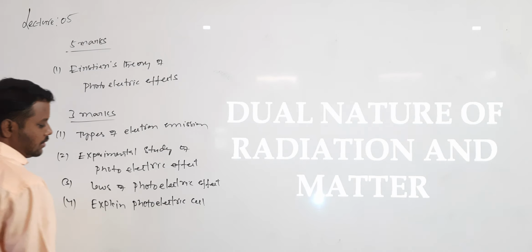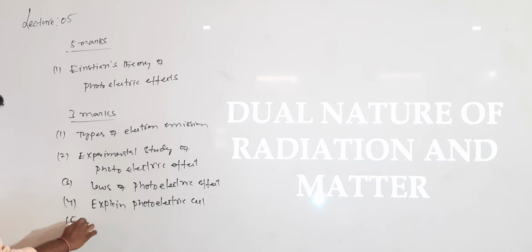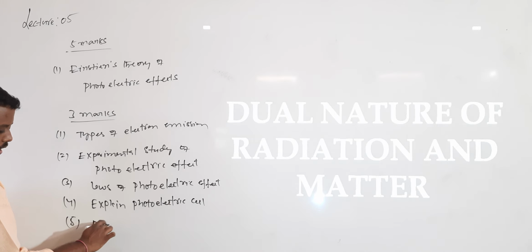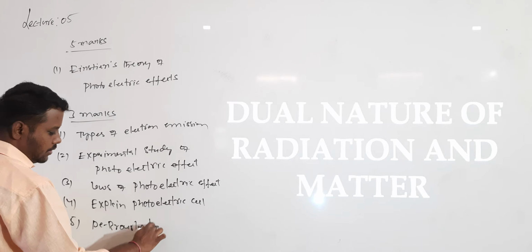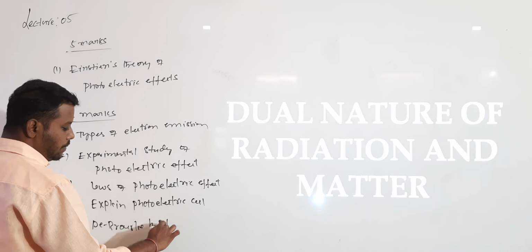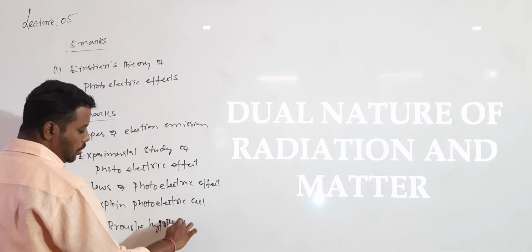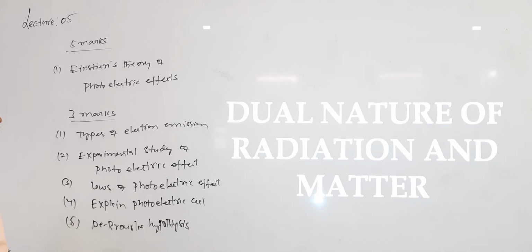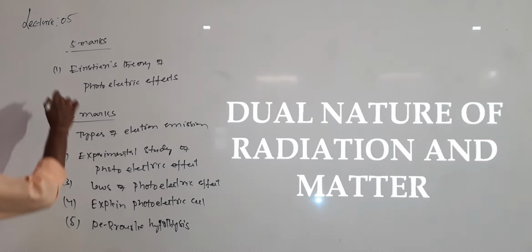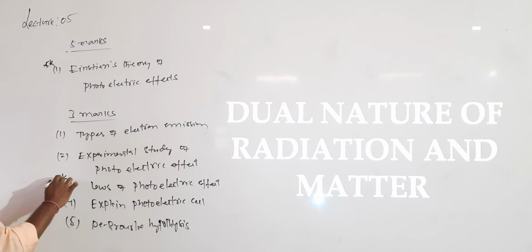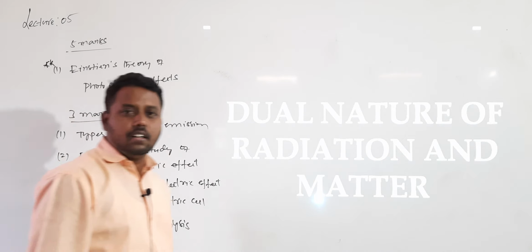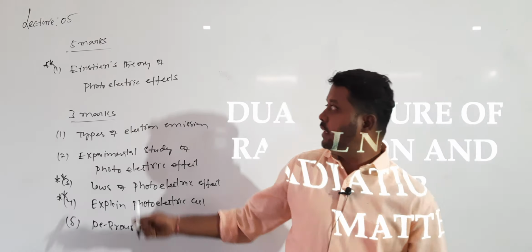The last question, the fifth one, is explain de Broglie hypothesis, where you need to derive the expression for de Broglie wavelength. This question is very important, and laws of photoelectric effect is very important, and photoelectric cell is very important. So these are the questions which are there in this chapter.